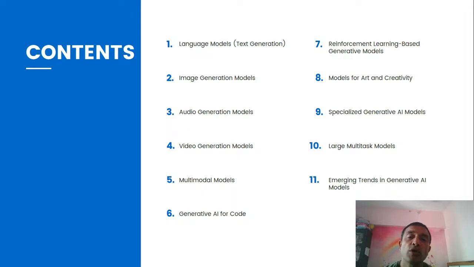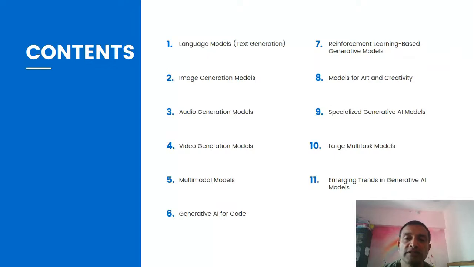Multi-models, and generative AI for code, which I was talking about: GitHub Copilot, Microsoft Copilot, right? And there are plugins also available in VS Code, which can be used. AWS CodeWhisperer, AWS Q. These are basically used for generative AI for code. Reinforcement learning based generative models, right? Models for art and creativity: you can give some input, and based on that you can generate different types of art, and you can use them for different creative purposes. Specialized generative AI models for different specialized tasks.